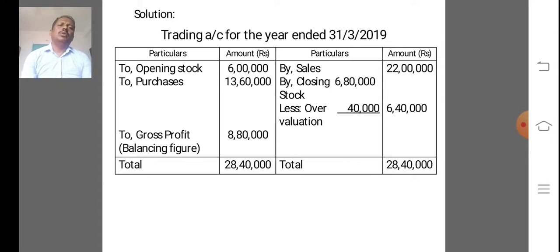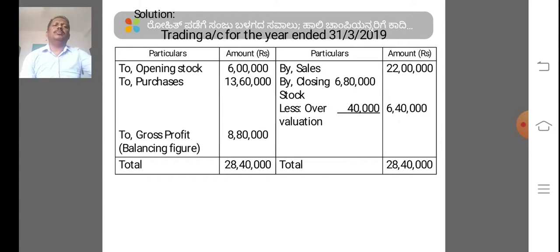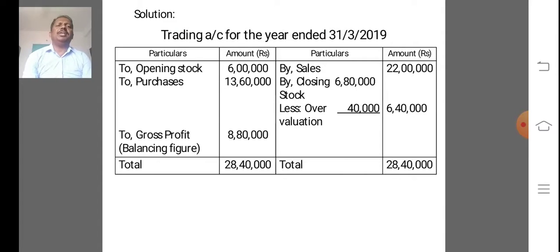So we total credit side, total is more than debit side. 28 lakhs 40,000 is the credit side total, and 19 lakhs 60,000 is the debit side total.